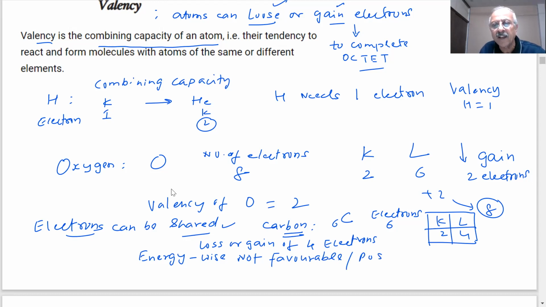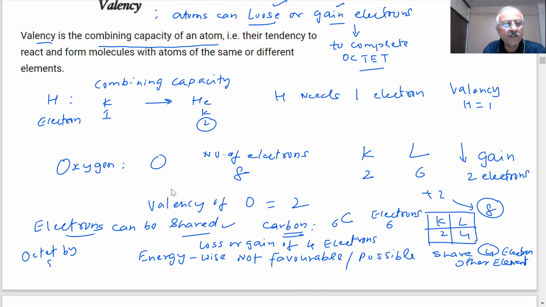Then what can it do? It cannot give all 4, it cannot take all 4. In such cases, they can share 4 electrons with some other element. If it shares 4 electrons with another, then it will get 8 by sharing. So octet by sharing is also possible.